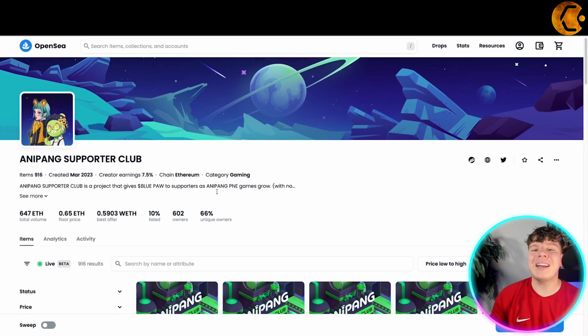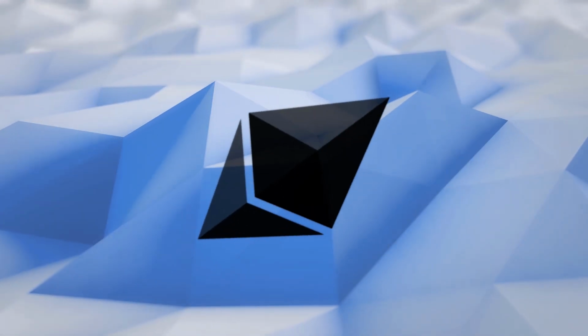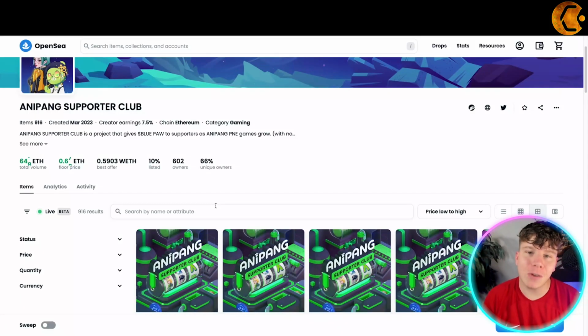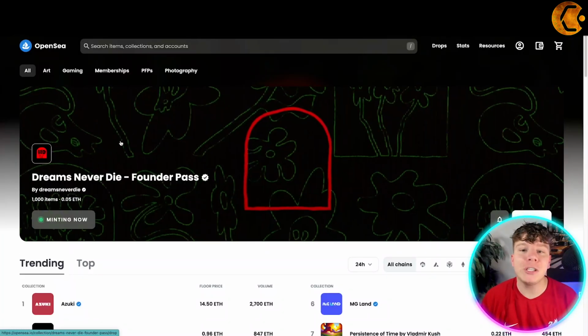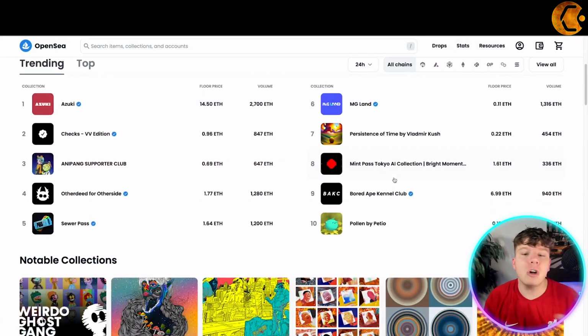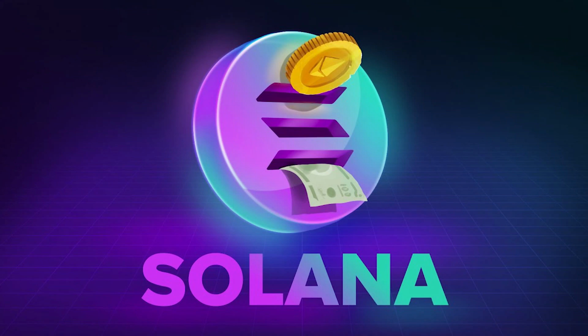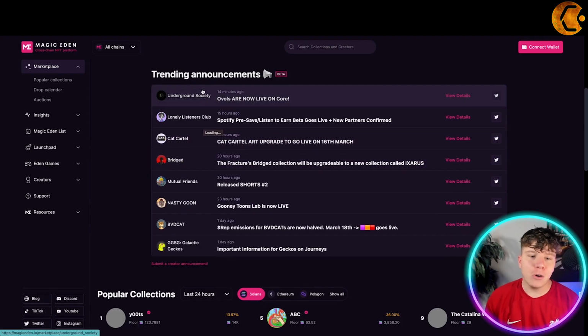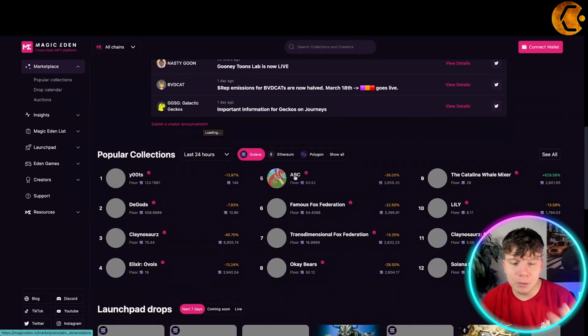Now the majority of NFTs actually lie on the Ethereum blockchain, a distributed public ledger that records transactions. So NFTs are actually valuable tokens with information stored on them. Guys, there are hundreds of thousands, literally millions of NFTs. Now there's not just OpenSea with Ethereum. We have places like Magic Eden for the Solana chain. There's loads more, but I'm just showing you two of the main ones where you can go through the NFTs. It's the same setup with a marketplace.